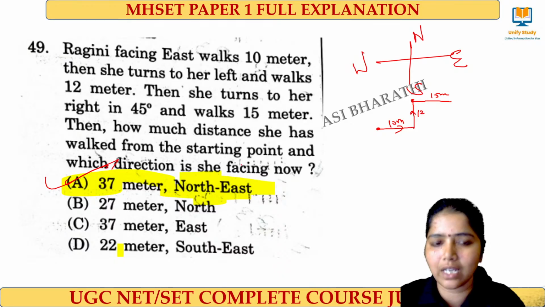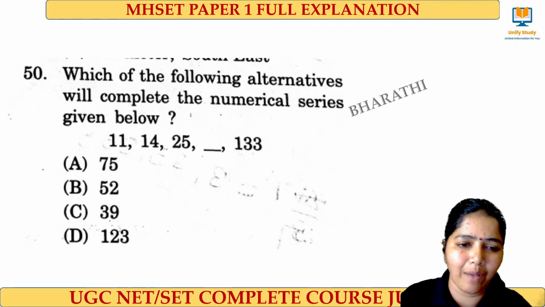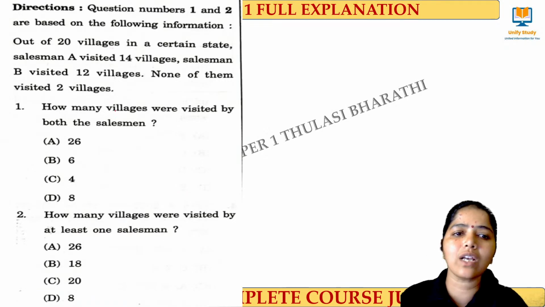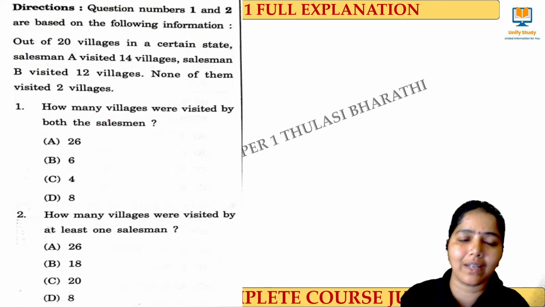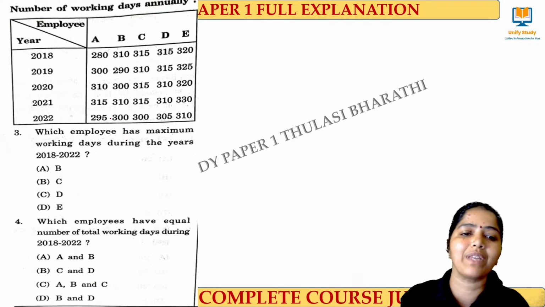And next question is from numerical reasoning. This I am not sure. I am getting 39 but I am not sure with this answer. So let us wait for the answer key here. And this is a question from mathematical reasoning. Sorry, DI. We have 1, 2, 3, 4 and 5 questions from DI like this.